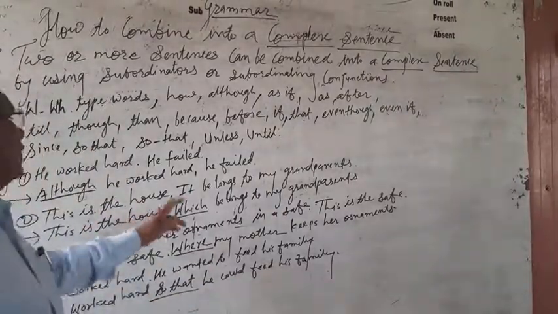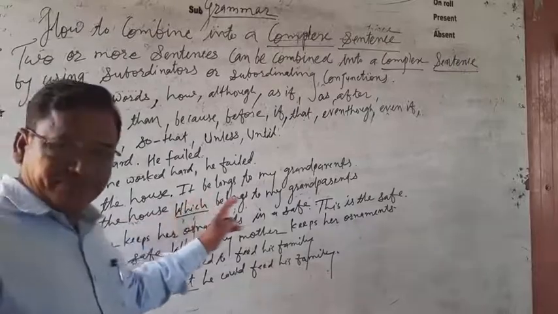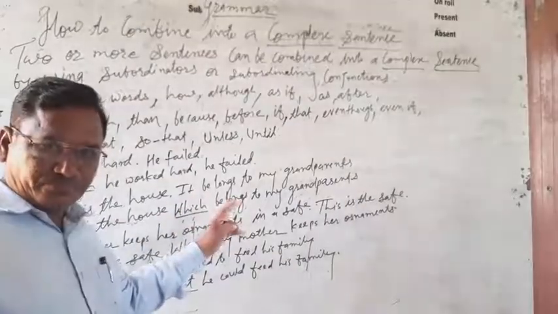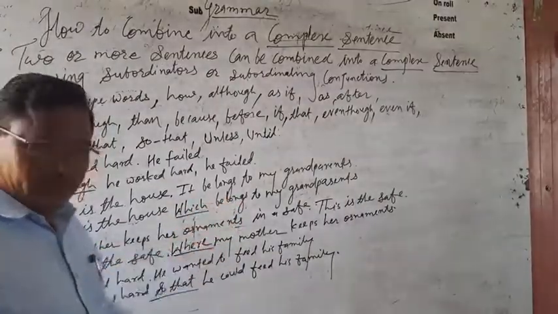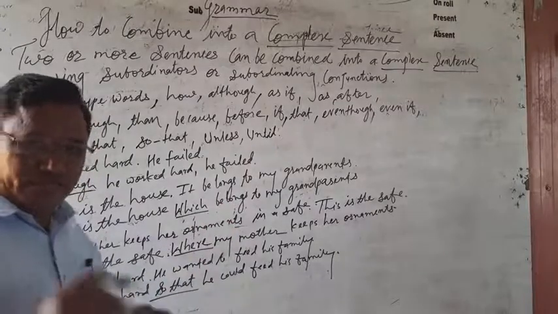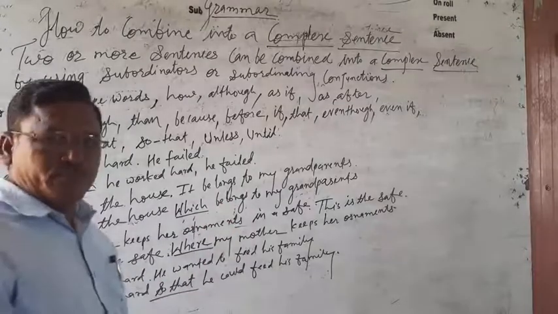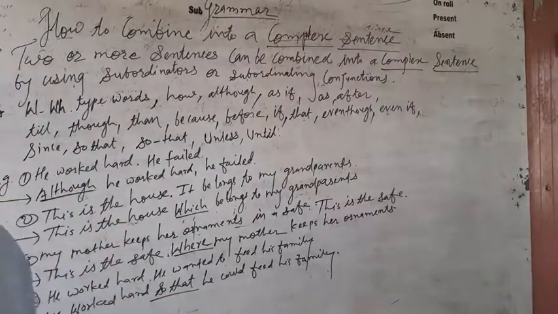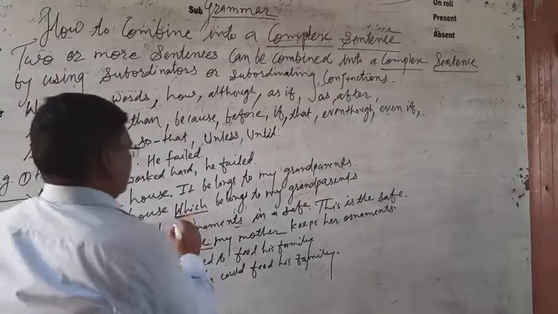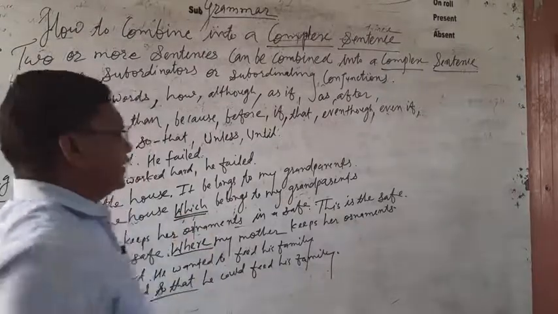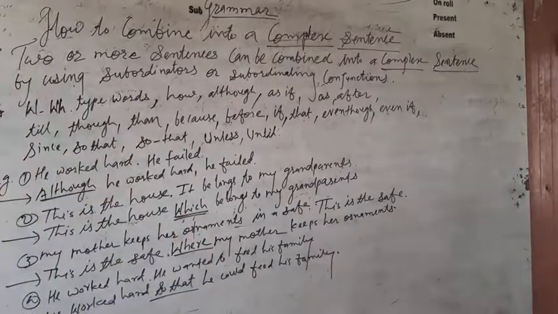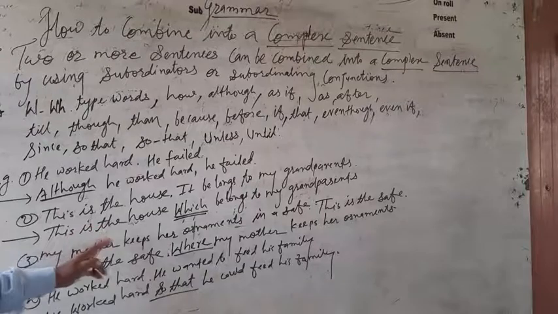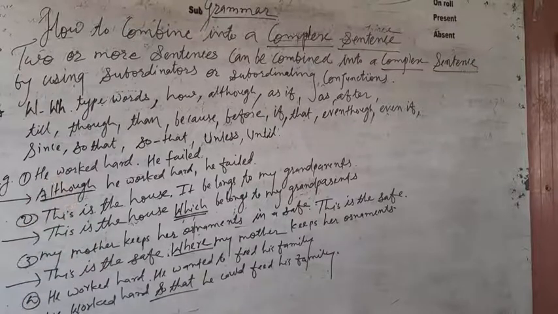We are using a subordinate to combine these two sentences into a complex sentence. So, this is a complex sentence.